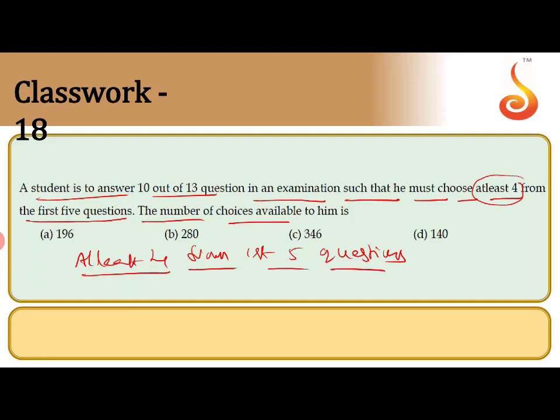So now we can give the choices for this one. Total how many questions? 13 questions, which means first 5 plus next 8. You can give choices from the first 5 questions and the next 8 questions. I will make the proper explanation on the next page.